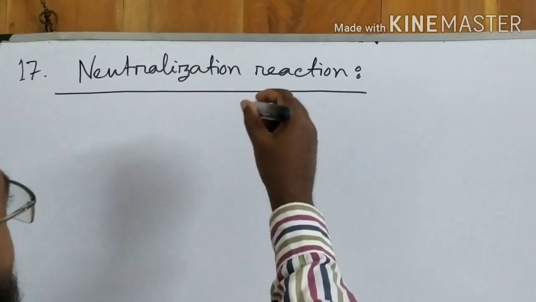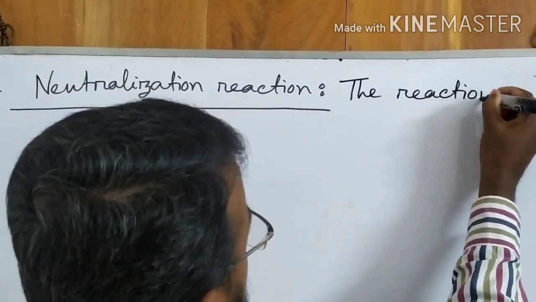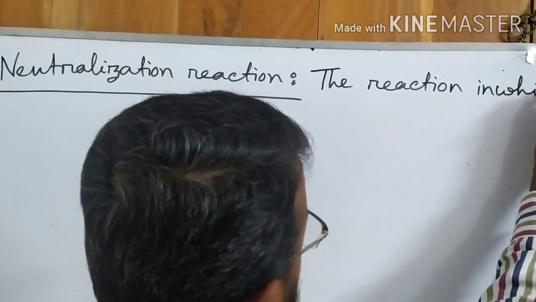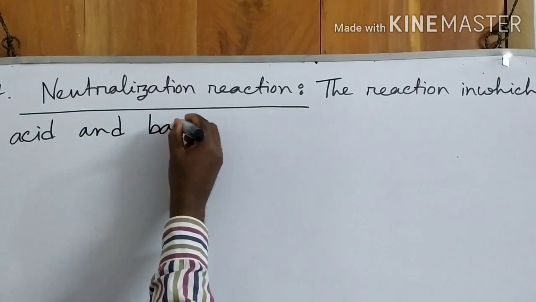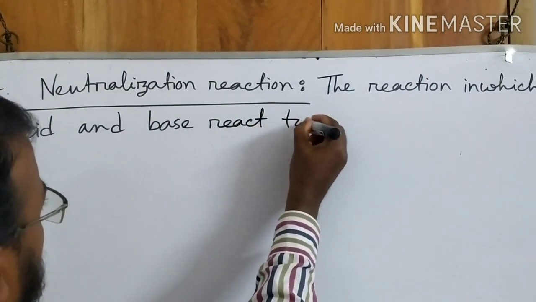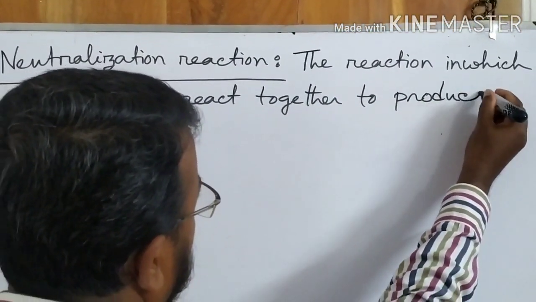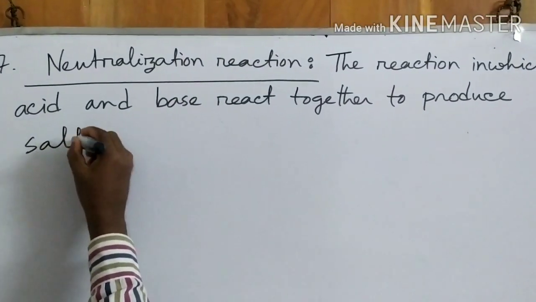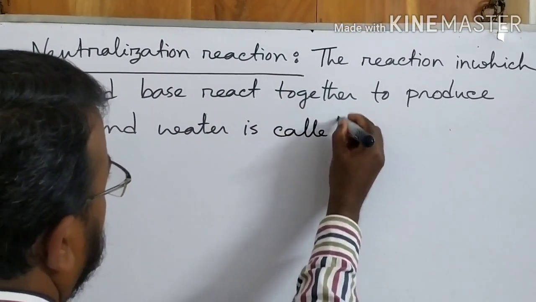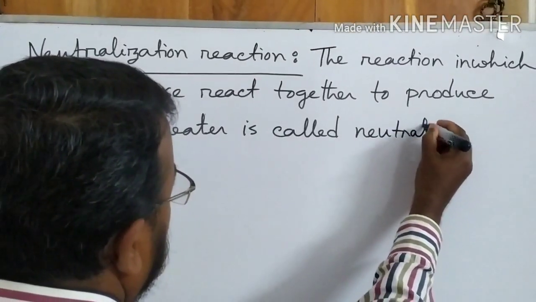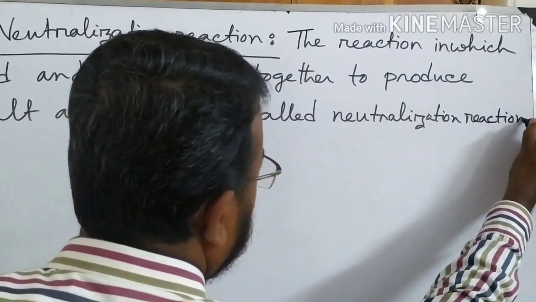Okay, now number 17, neutralization reaction. I think everybody know the reaction in which acid and base react together to produce salt and water is called neutralization reaction.